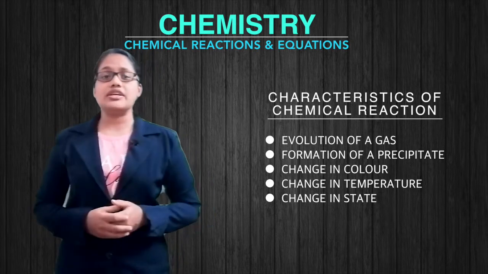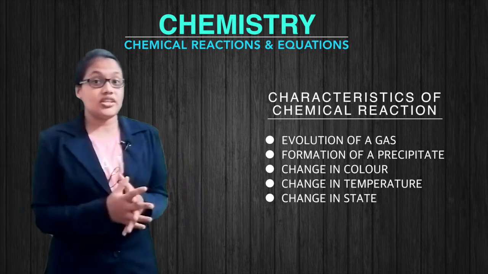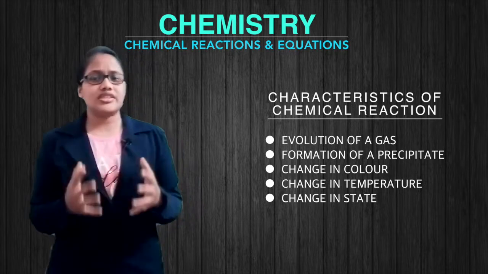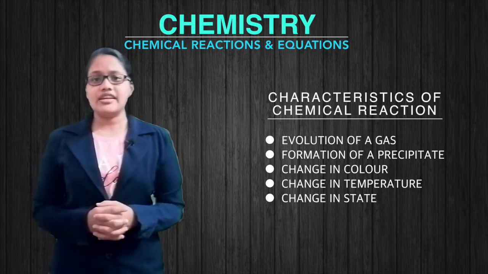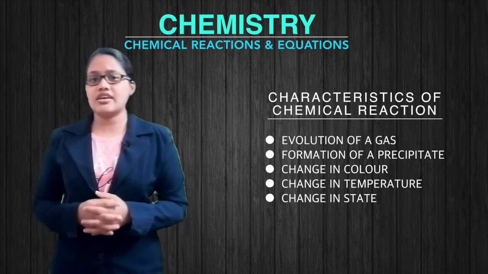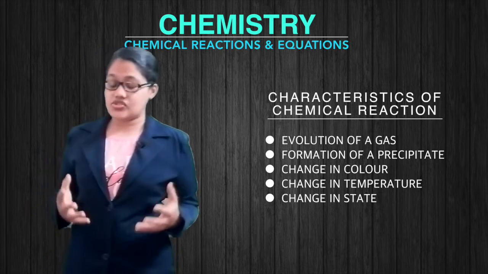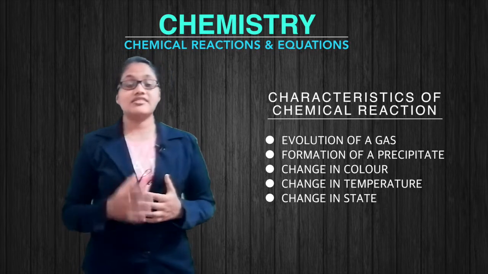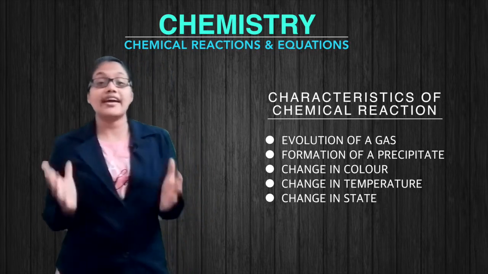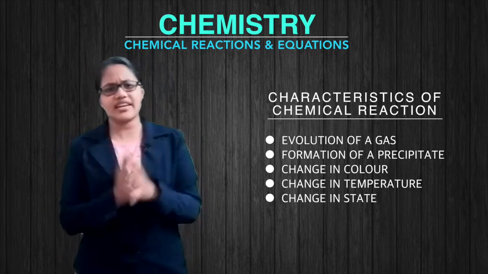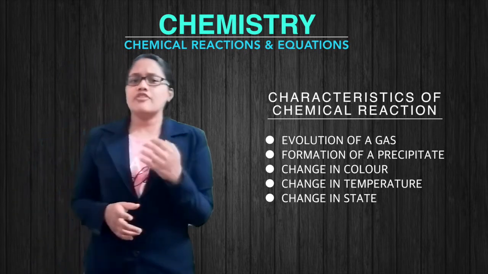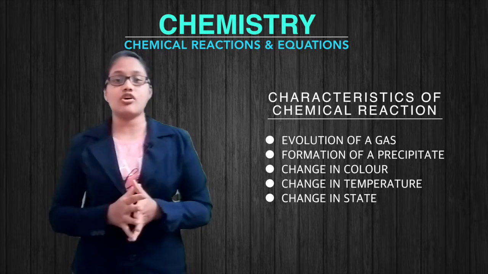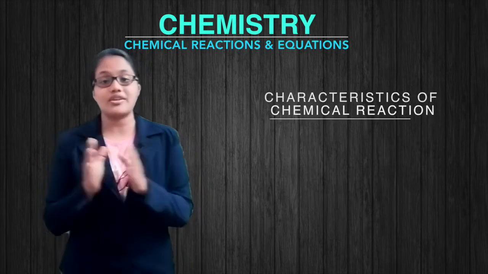The third one is a change in color. The fourth one is change in temperature. And finally, the fifth characteristic is change in state. Any one of these general characteristics can tell us whether a chemical reaction has taken place or not. We will now see examples of all the characteristics of chemical reactions one by one.